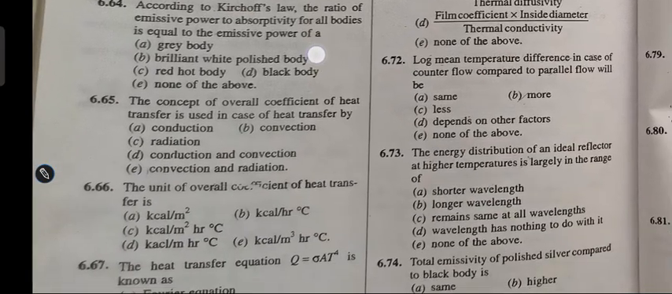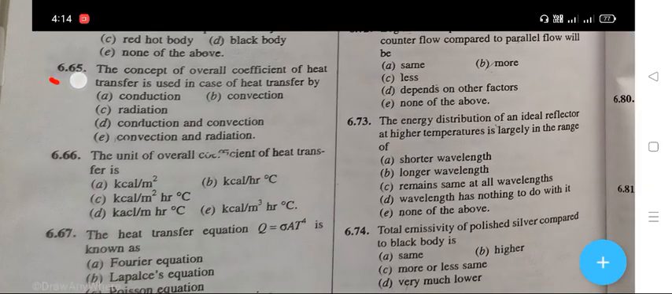The next question is, concept of overall coefficient of heat transfer is used in case of heat transfer by. The right answer is D, that is your conduction and convection. The next question is, the unit of overall coefficient of heat transfer is. The right answer is C, that is kilocalorie per m square hr degree Celsius.